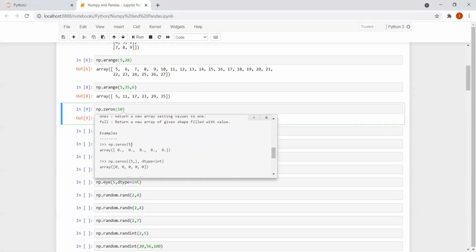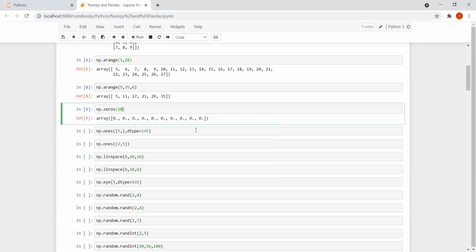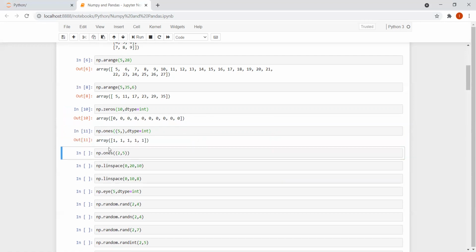Here, if we give np.zeros(5), we will be getting the output in terms of float. In case I want to convert it into integer, I can write comma dtype equal to int. When I do that, I get the output in terms of integer, right? Now can you predict the output? Yes, np.ones(5, dtype=int). Definitely I'll be getting 5 ones now, and the data type is integer.